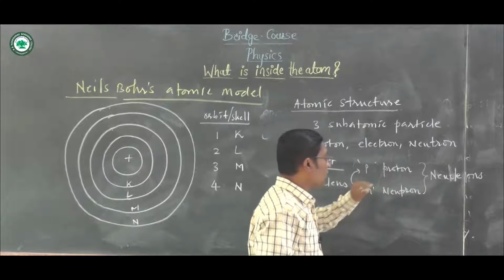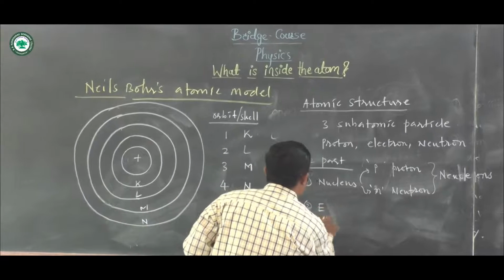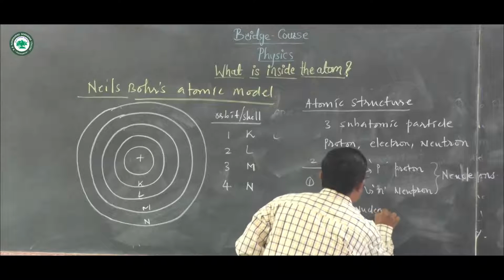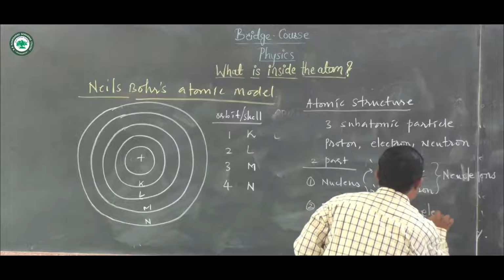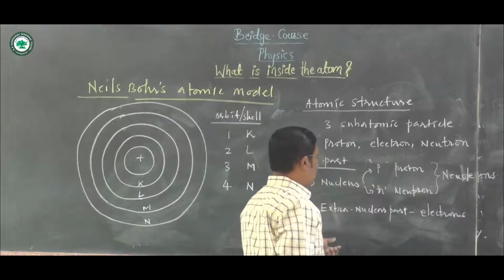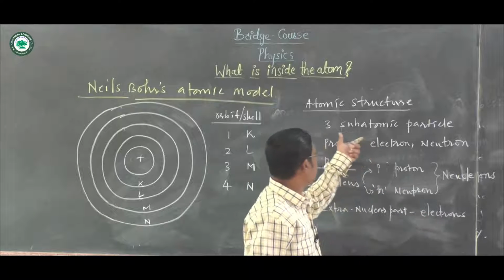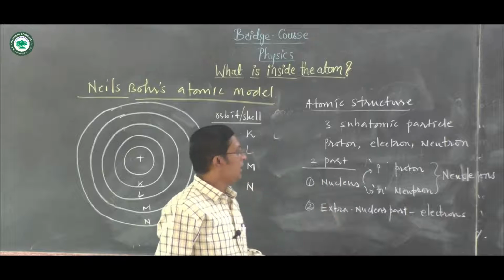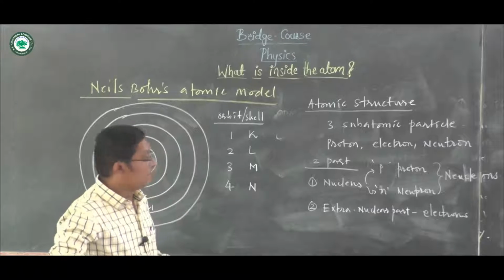These two particles, proton and neutron, are called the nucleons, and the second one is the extra nuclear part, which consists of the negatively charged electrons. In the extra nuclear part there is the presence of the electrons. These three subatomic particles are there, which are the protons, neutrons and electrons. Let us see one by one these particles.